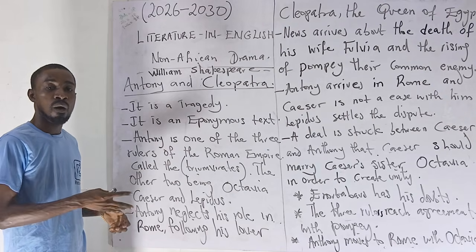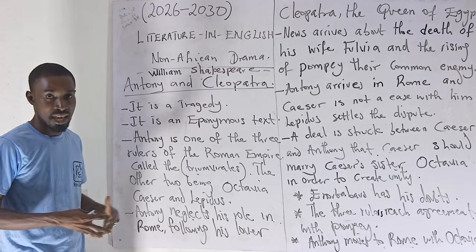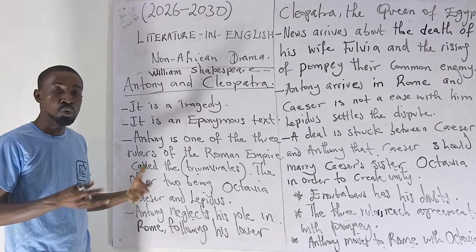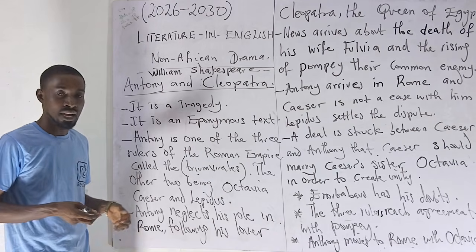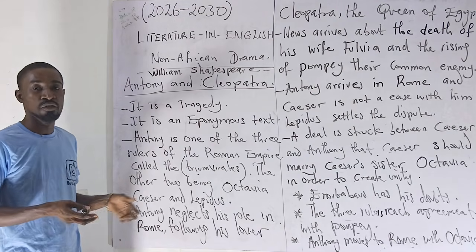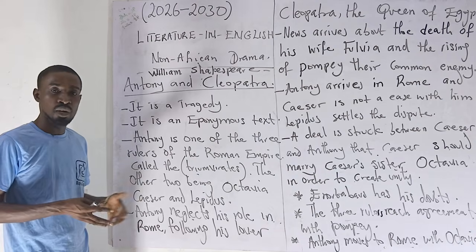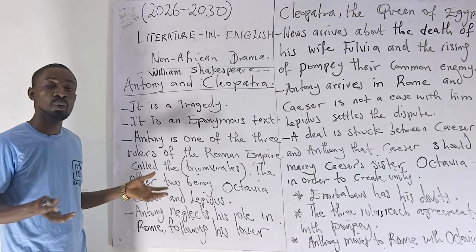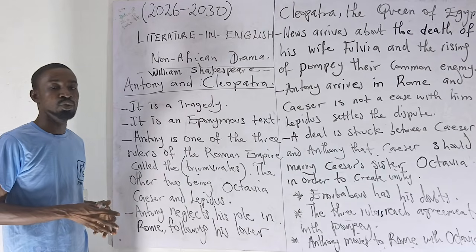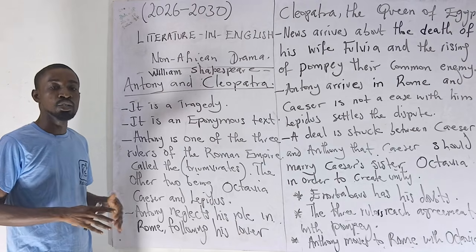And the war, actually, Antony lost again. And then Antony blamed Cleopatra for making him lose the war, and he swears that he was going to kill Cleopatra. So when Cleopatra heard of this, she actually wasn't happy at all, and she was afraid of her life. She had to send a message to Antony, pretending to be dead.